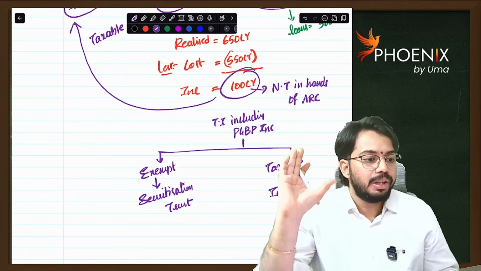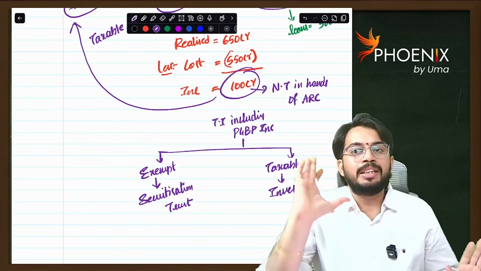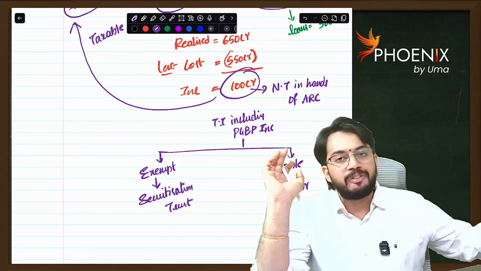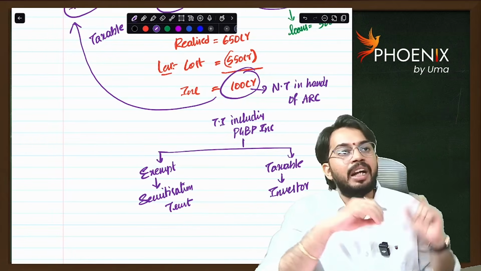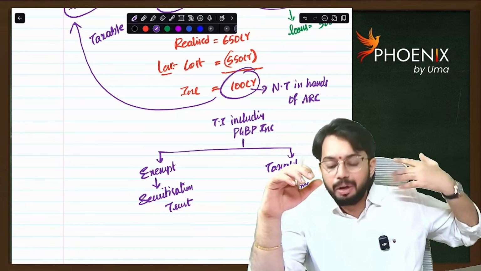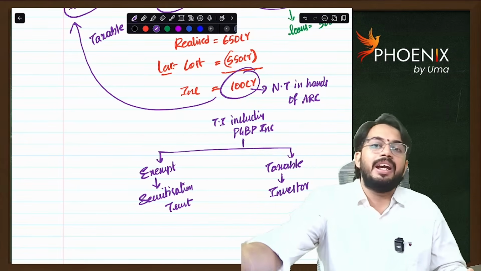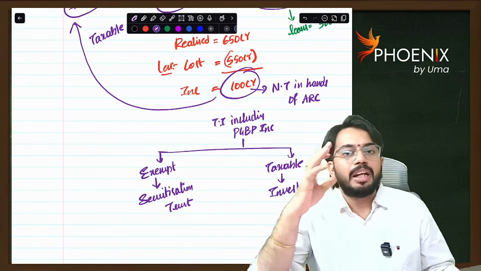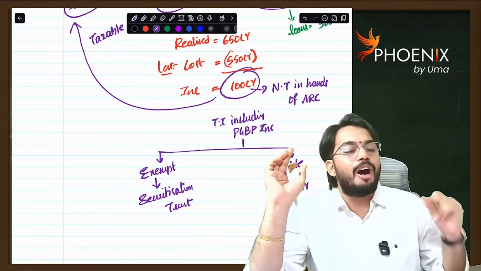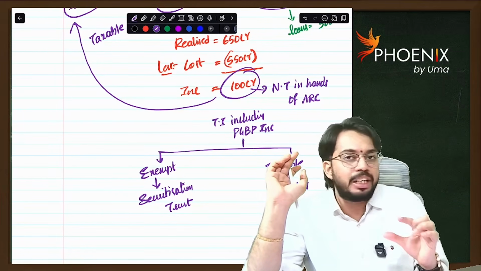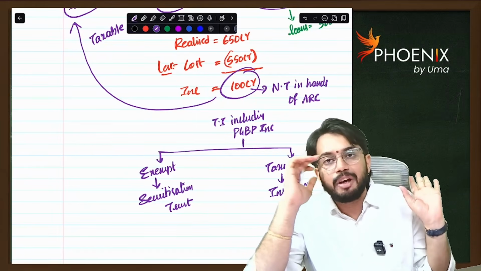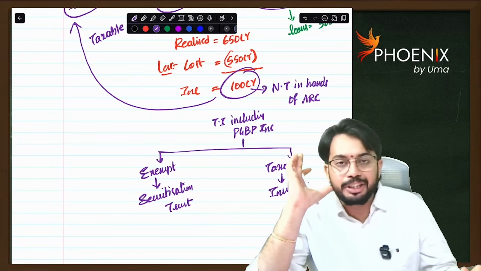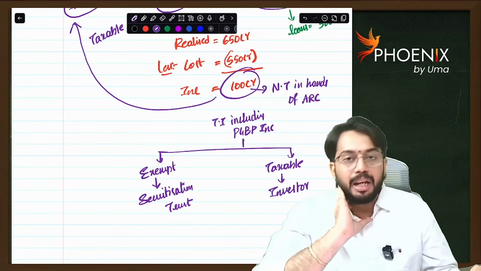Very simple. What the asset reconstruction company will do is purchase bad loans or NPAs, or good loans also, and pay a lump sum amount. Whatever loans are purchased, these loans will be realized by the asset reconstruction company. From whatever realization is done, income or loss will be calculated. Whatever income is earned by the securitization trust, the total income is taxable in the hands of the investor only, and it is completely exempt in the hands of the securitization trust including PGBP income.